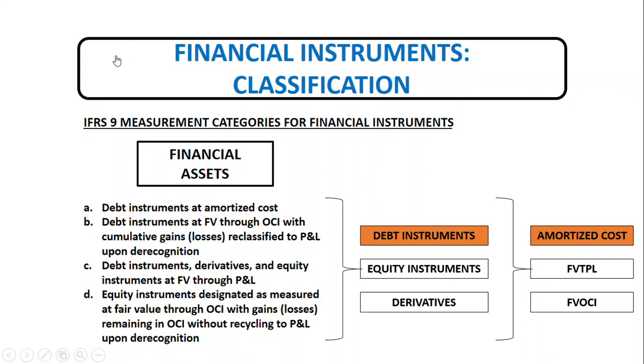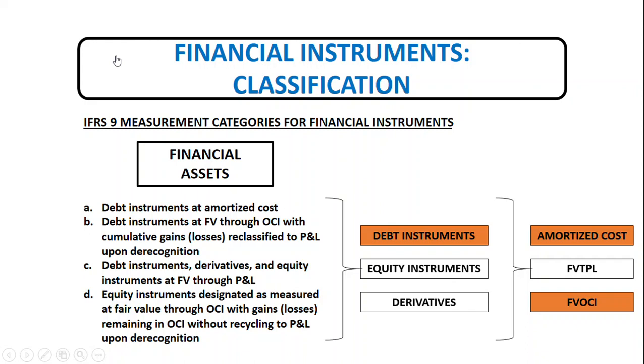A debt instrument is normally measured at fair value through other comprehensive income if both of the following conditions are met. A. The asset is held within the business model in which the assets are managed to achieve a particular objective by both collecting contractual cash flows and selling financial assets. And B. The contractual terms of the financial asset give rise on specific dates to cash flows that are solely payments of principal and interest on the principal amount outstanding.